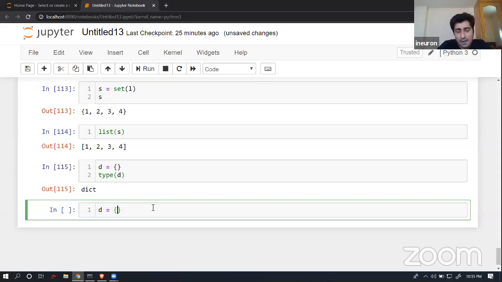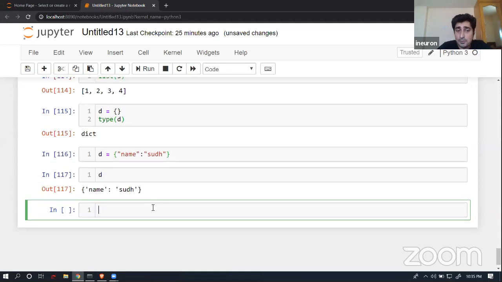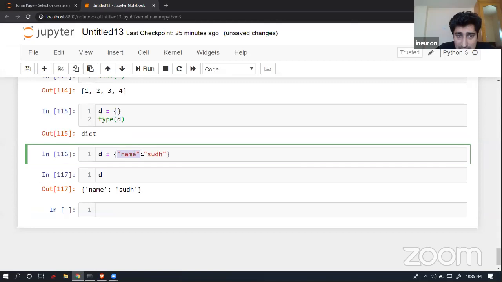So fine, here what I will do is create a key value pair. Key could be anything. Let's suppose I'm trying to store the key as name, so name is equal to, and I want to assign the value as sudh. It is completely fine. If I print this d, yes, here you will be able to find a key and this one is basically a value.